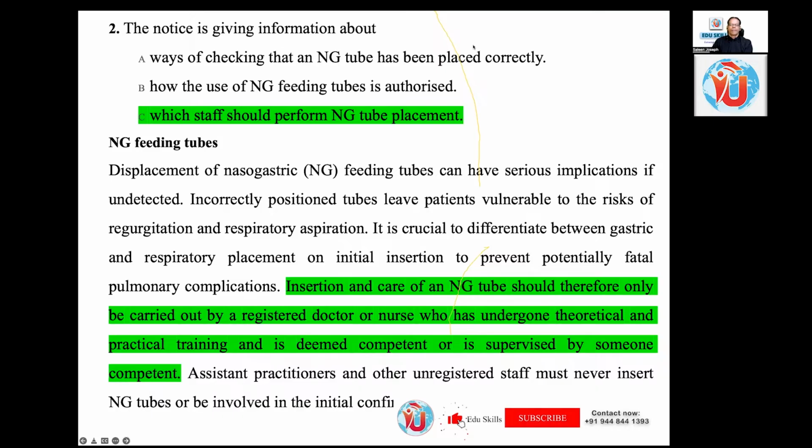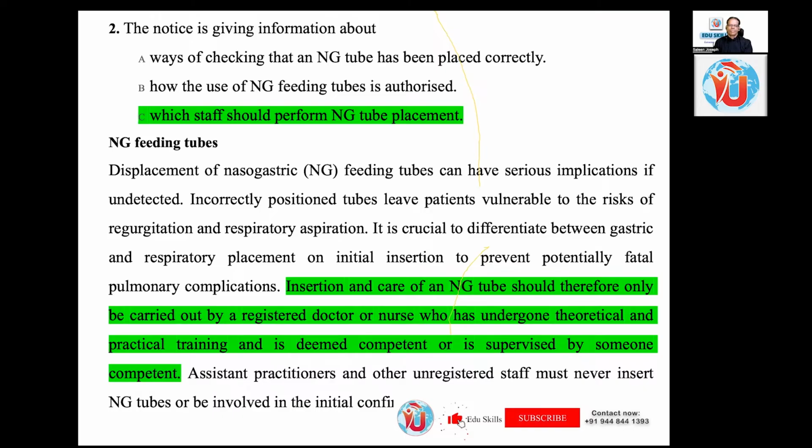The notice is giving information about ways of checking that an NG tube has been placed correctly, how the use of NG feeding tube is authorized, which staff should perform NG tube placement. Placement of nasogastric feeding tubes can have serious implications if undetected. Incorrectly positioned tubes leave patients vulnerable to the risk of regurgitation and respiratory aspiration.